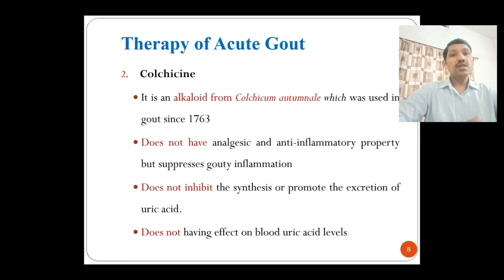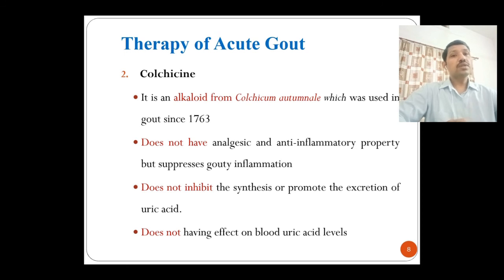The important thing about colchicine is that it doesn't have analgesic or anti-inflammatory properties. It doesn't have the capacity to inhibit the synthesis of uric acid. It doesn't have an effect on blood uric acid level.